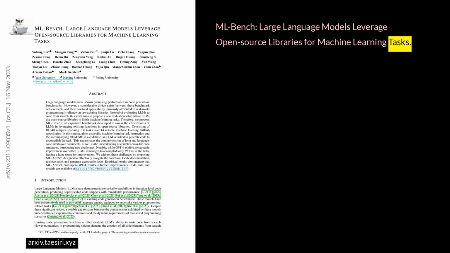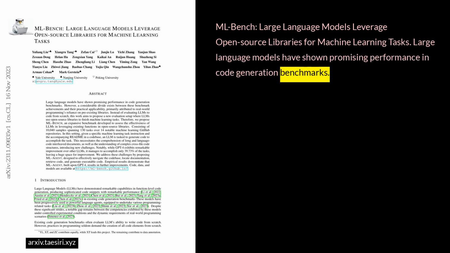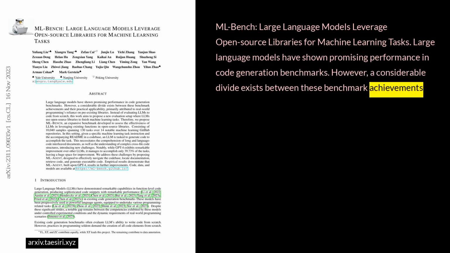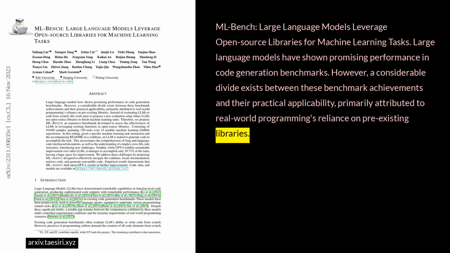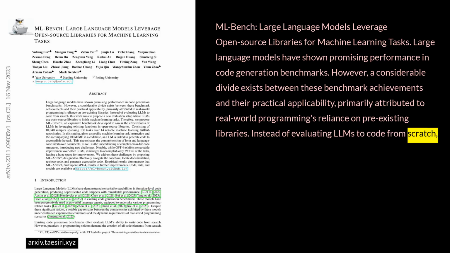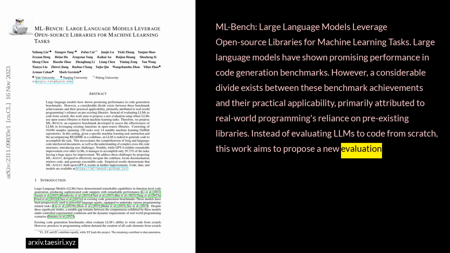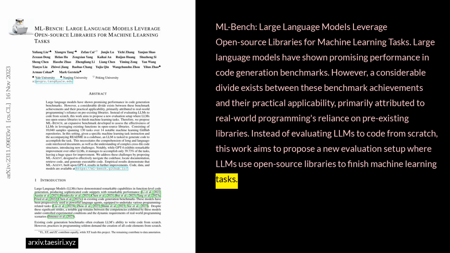ML-Bench: large language models leverage open-source libraries for machine learning tasks. Large language models have shown promising performance in code generation benchmarks. However, a considerable divide exists between these benchmark achievements and their practical applicability, primarily attributed to real-world programming's reliance on pre-existing libraries. Instead of evaluating LLMs to code from scratch, this work aims to propose a new evaluation setup, where LLMs use open-source libraries to finish machine learning tasks.